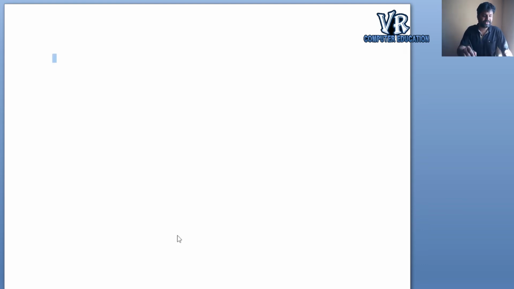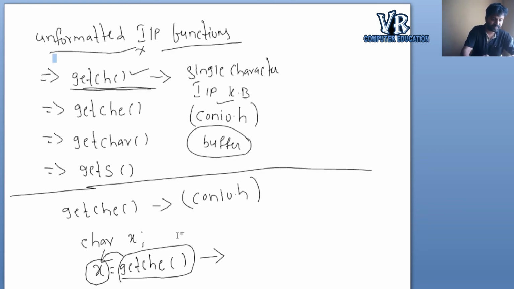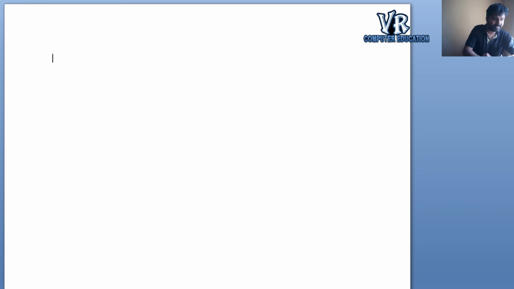So this is about getche. And the next function is getchar. It will also accept a single character from the keyboard, and it displays the entered character on the screen when the enter key is pressed.